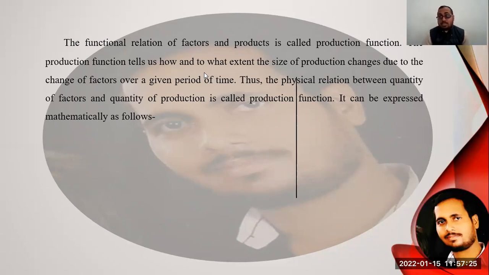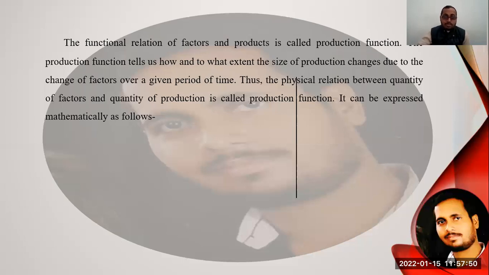Thus the physical relation between the quantity of the factors and the quantity of the production is called the production function. It can be expressed mathematically as follows, which is called the equation of the production function.